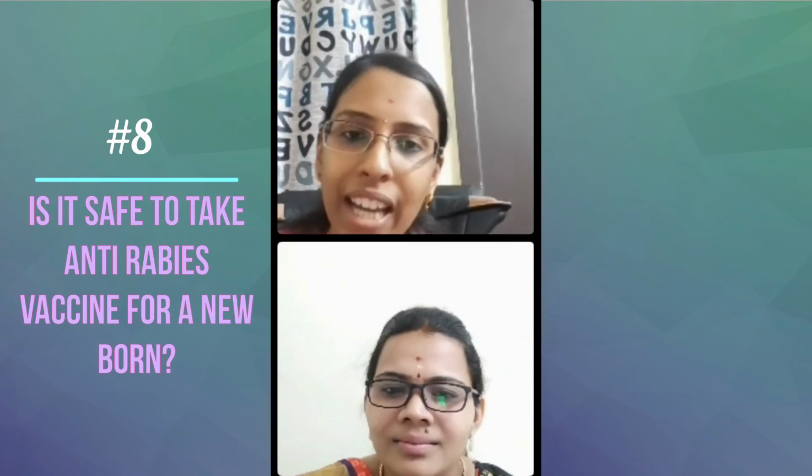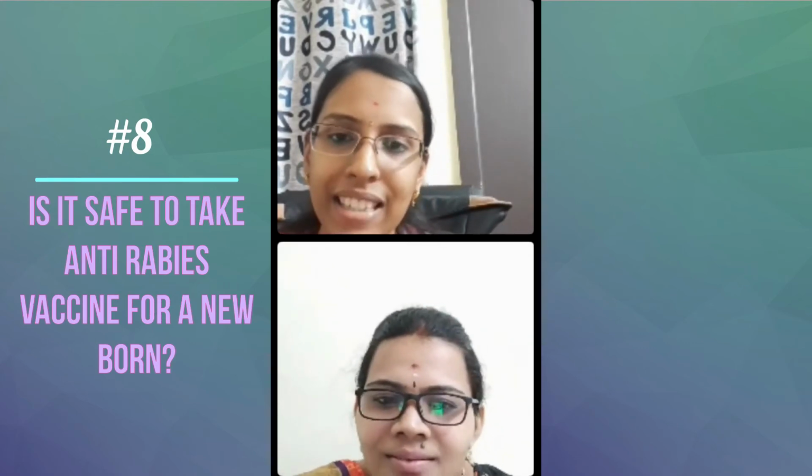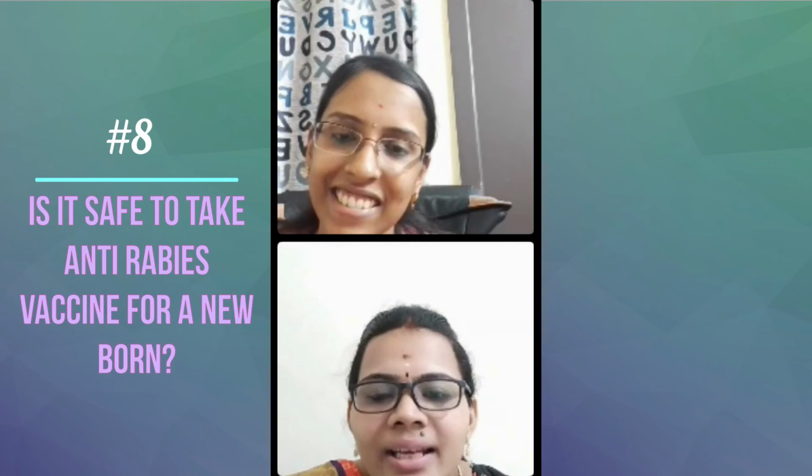Ma'am, I had a 4-month-old baby patient with a dog bite. At about what age can we give the anti-rabies vaccine? It's actually even from the newborn we can give. Mostly we don't think a newborn is getting caught with a dog bite, so after a month also we can give. There's no contraindication for the anti-rabies vaccine.